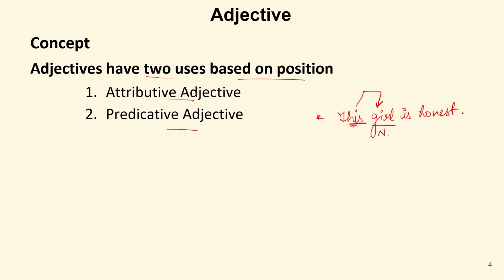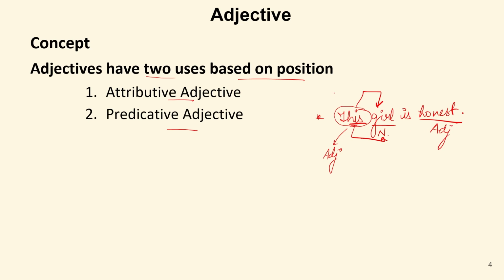So, the word this is indicating this noun, is qualifying this noun by indicating or point out it. So, this word this is an adjective. Also, in the same sentence, we have a word honest, which is telling us the quality of this girl, that the girl is honest. So, this is also an adjective.